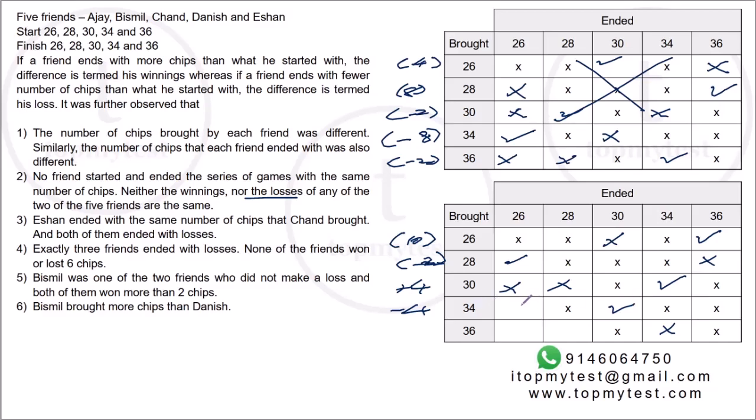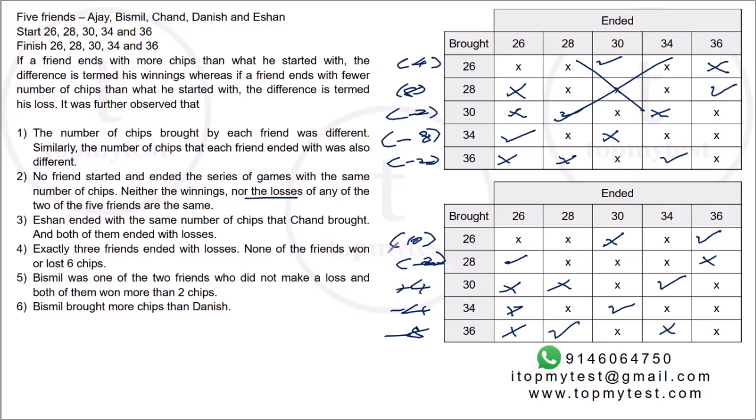So 30 cannot end with 26. 36 cannot end with 26. So 36 will end with 28. That's minus 8. So everyone has a different profit, 10 and 2. Everyone has a different loss. Let's say 10 and 4. Loss will be minus 2, minus 4 and minus 8.